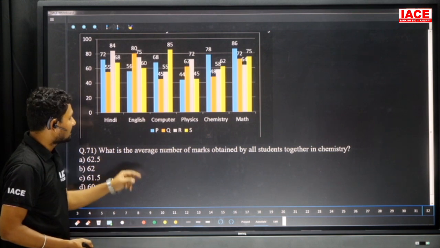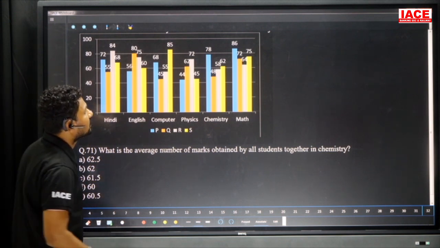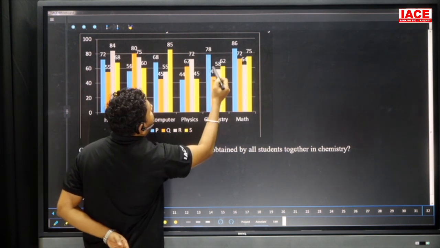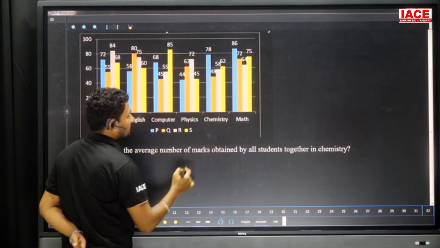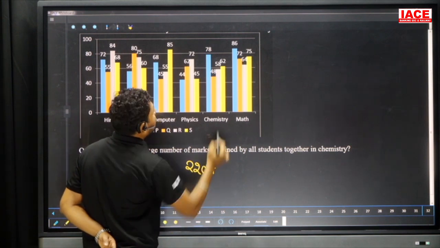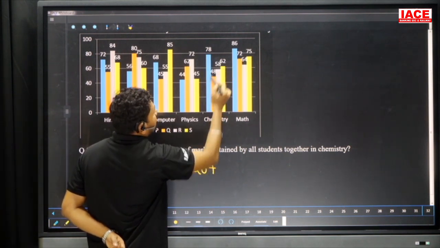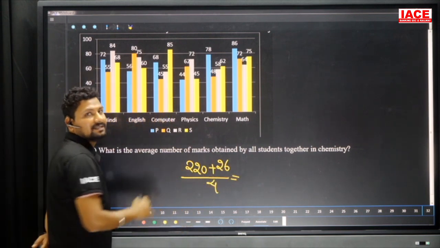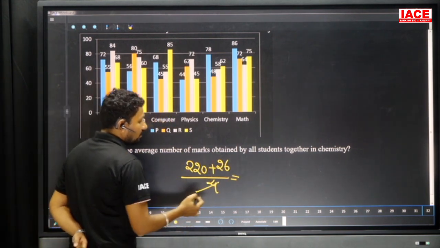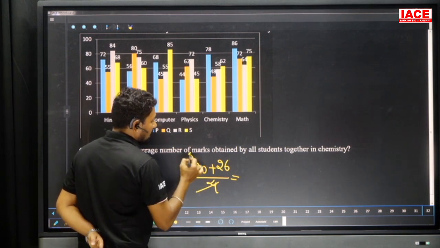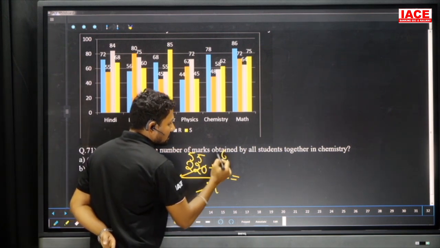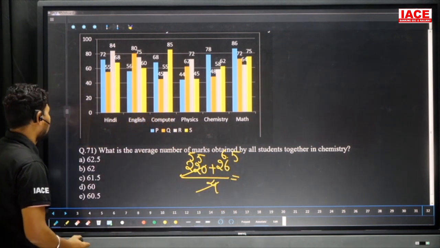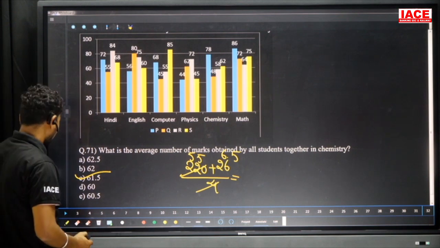Coming to the first question, what is the average number of marks obtained by all the students together in chemistry? Chemistry value is required for the 4 students. Look at 70 plus 40, it is 110. 50 plus 60 is 110. 110 plus 110, it is 220. And extra value is required. 8 plus 2, 10. 10 plus 8, 18. 18 plus 8 is 26. Divided by 4. So unit digits added and tens digits added. 220 by 4 is 55. And 26 by 4, 4 6s are 24 and 2 left, it is 6.5. And 55 plus 6.5, it is equal to 61.5. Our option is what? C here.